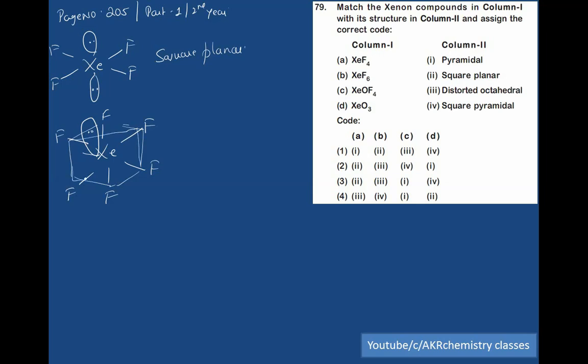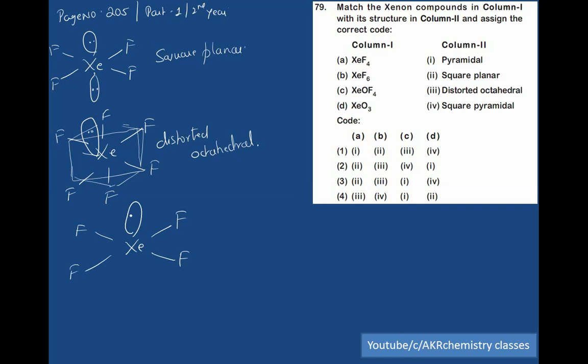Out of 8 electrons, 6 electrons are involved in bond formation, and the remaining electrons are present in the form of a lone pair. Therefore, it has a distorted octahedral structure. Xenon oxytetrafluoride, Xenon 1, 2, 3, 4.